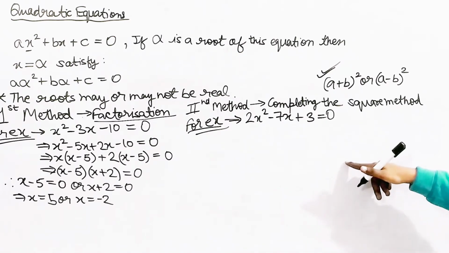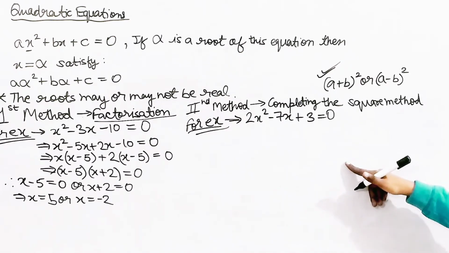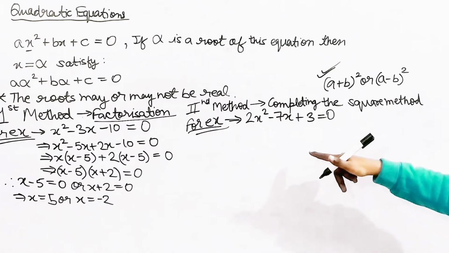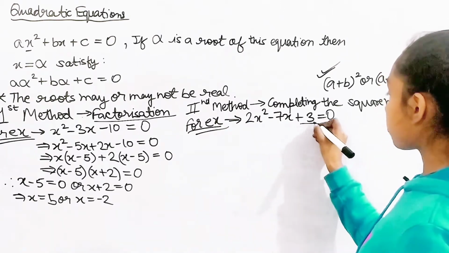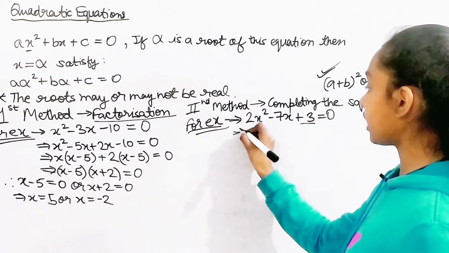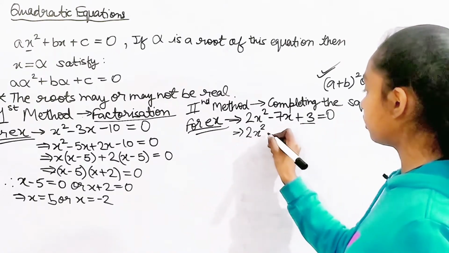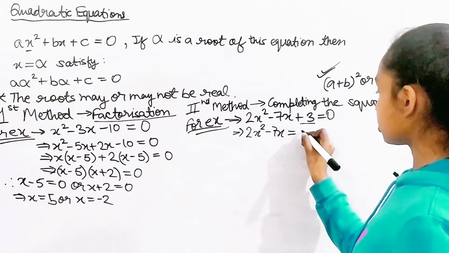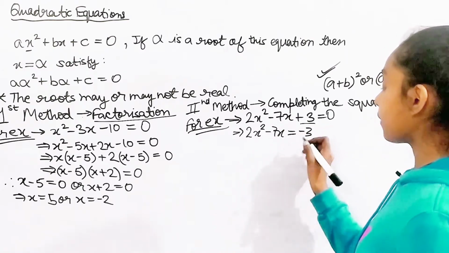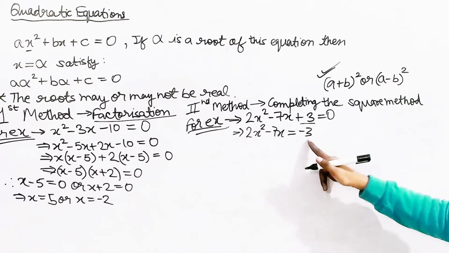Is this clear? So what we can see here is I can just move this 3 over. What I'm going to get is 2x squared minus 7x is equal to negative 3. Remember, as it's positive here, it's going to be negative.